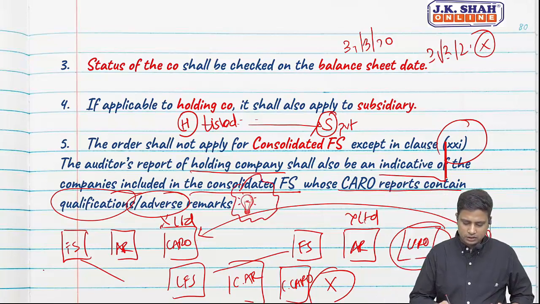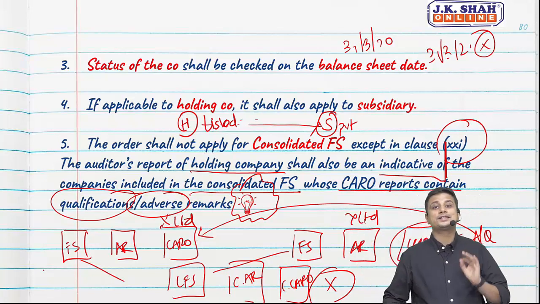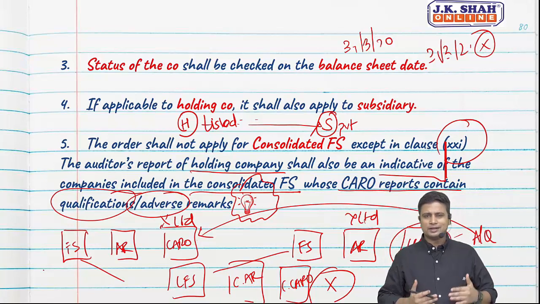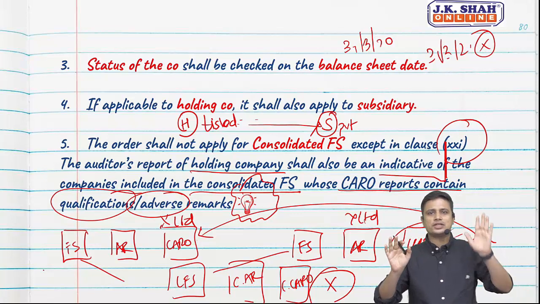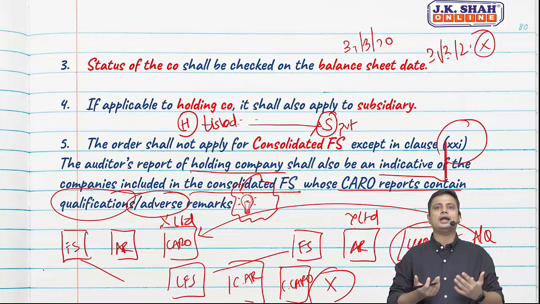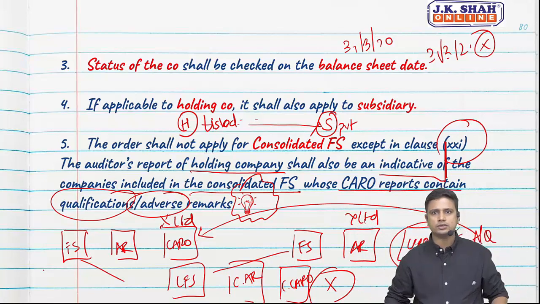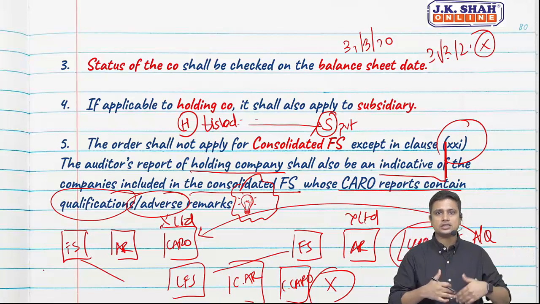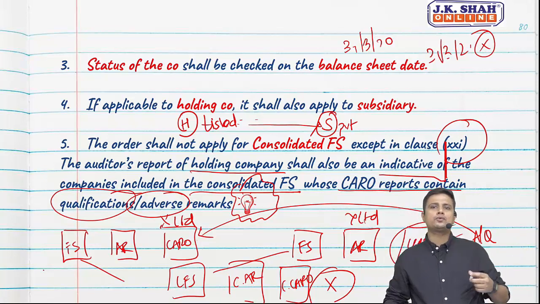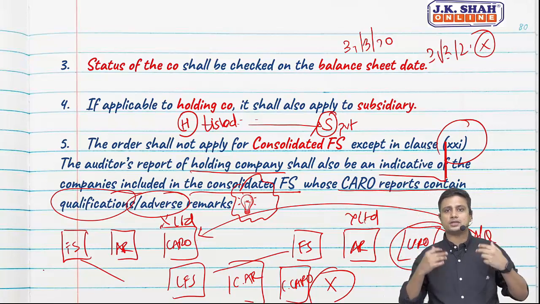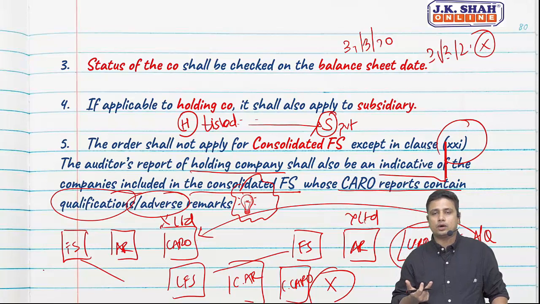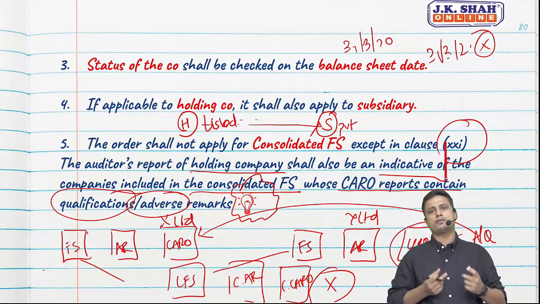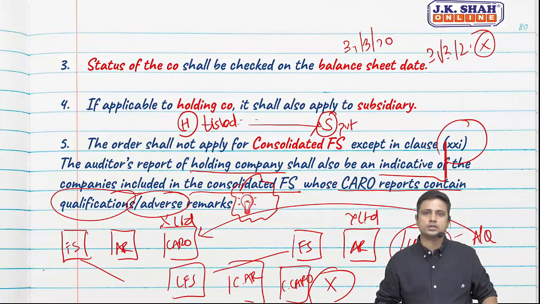So wherever you see this bulb, Mentos ki batti, you need to know this is a new provision of CARO 2020. Students appearing for the first attempt, no distinction between CARO 16 and CARO 20 is going to be asked. I will be highlighting the new provisions throughout the video, but this is mainly for students who have already studied CARO 16, so they can understand what the changes are. The highlighted points are also something on which questions are more likely to come. So you all need to know those changes and focus on them. There is a high probability that questions will be asked from those new provisions.